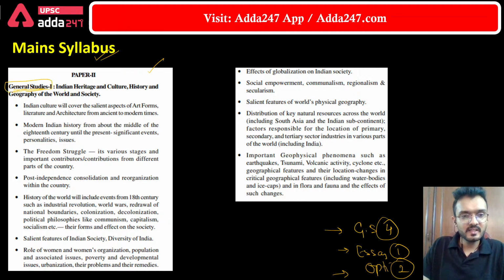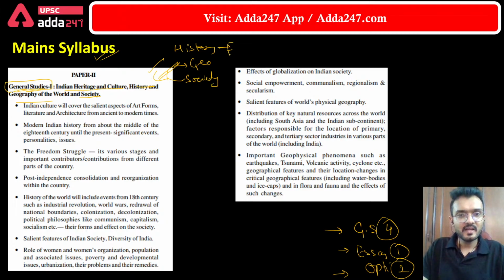The first paper is GS1. It includes Indian heritage and culture, the history and the geography of the world, and the society. So basically there are 3 major subjects. First is history, second is geography, and third is society. In history there are ancient, medieval, and modern history. Apart from that, there is world history also. And in Indian medieval and modern history, there is also art and culture.